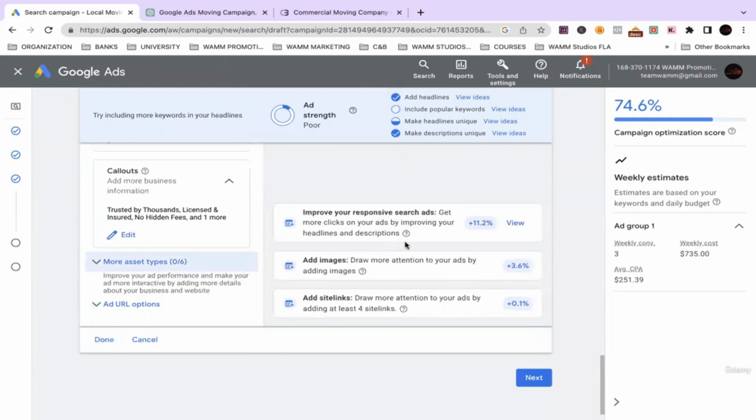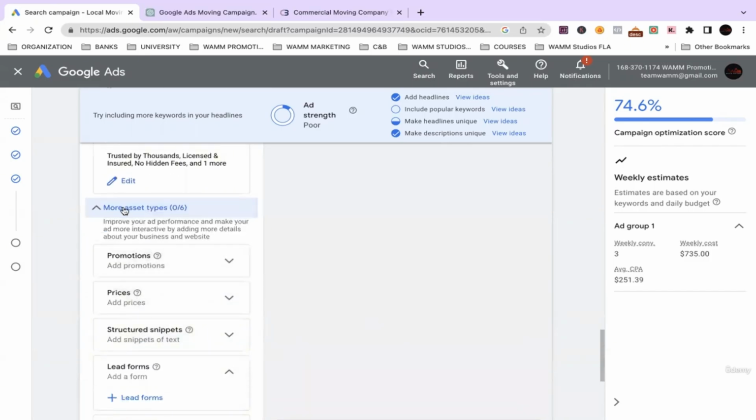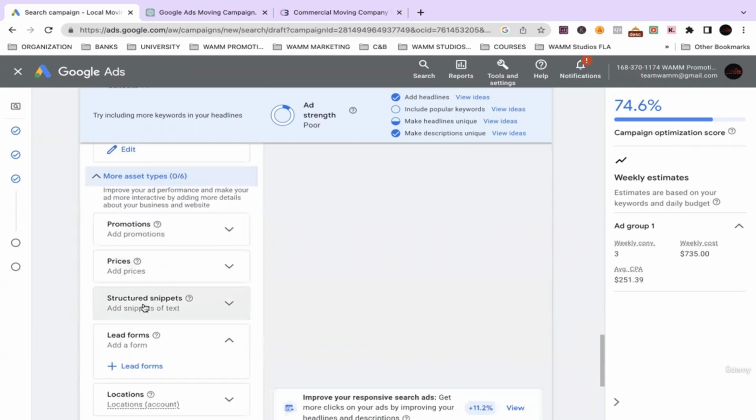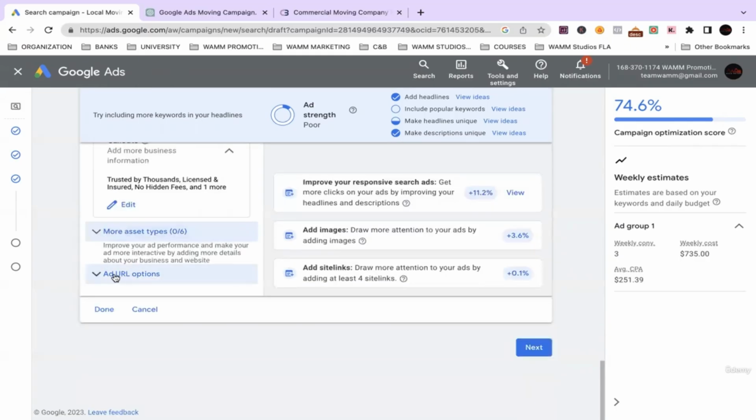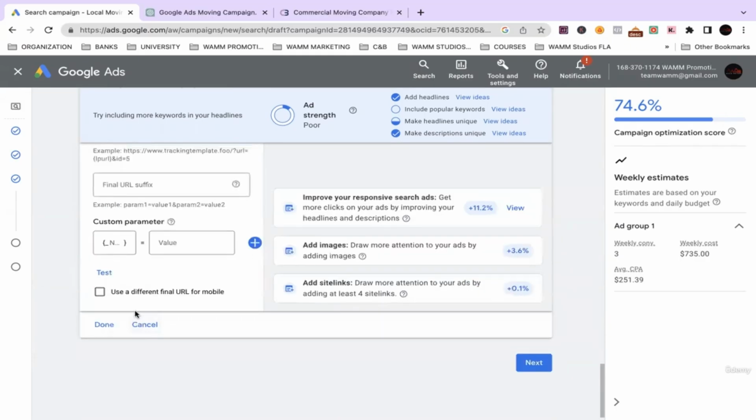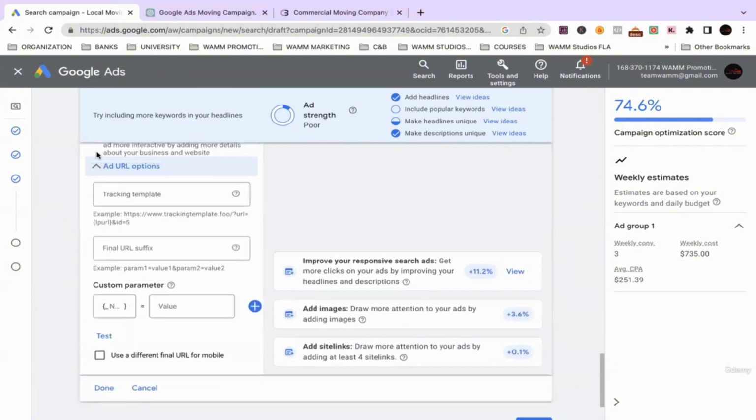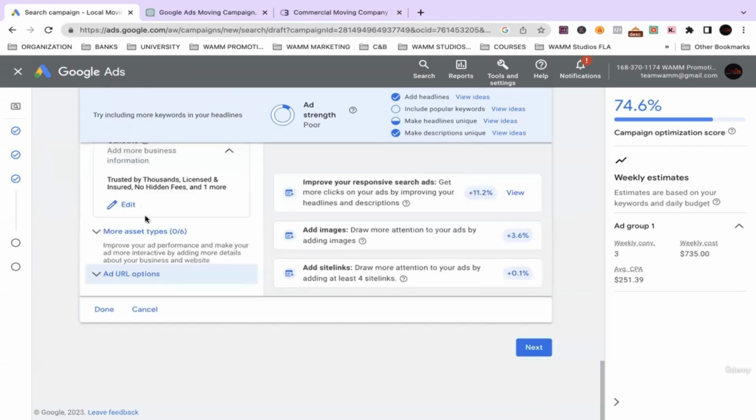If you look on the right, it tells you things you can do to strengthen your campaign. Add more site links, of course. You want to add at least 4, but I just did 1 to show you an example. I don't really mess with the asset types too much, depending on the type of campaign. Add URL options, you can get in depth with this, but it's something we don't truly mess with. It's a little bit more complex.